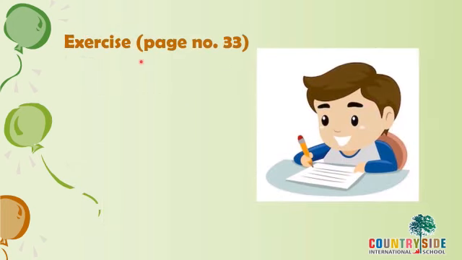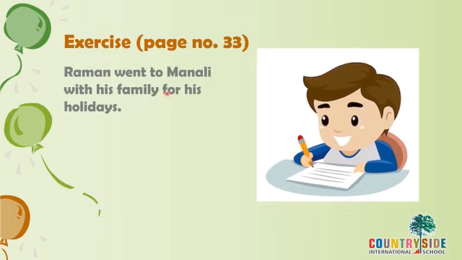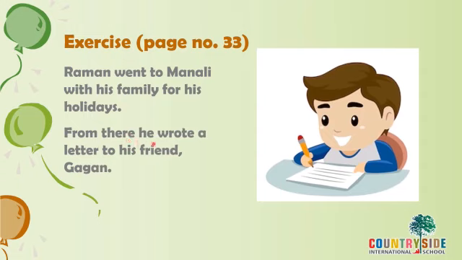Let's see an exercise in your grammar book, page number 33. Raman went to Manali with his family for his holidays. Now, Raman is the name of a boy who went to Manali, right, to spend his holidays. The whole family went to Manali to spend their holidays. From there, he wrote a letter to his friend Gagan. Can you see Raman is writing a letter to his friend from Manali? Help him complete the letter. Now we are going to help Raman to complete his letter.